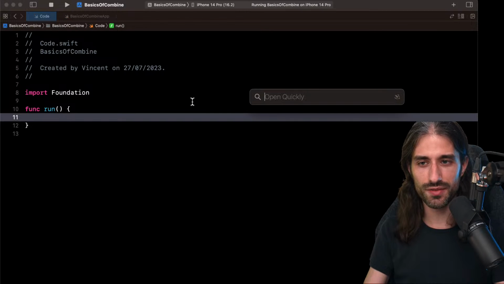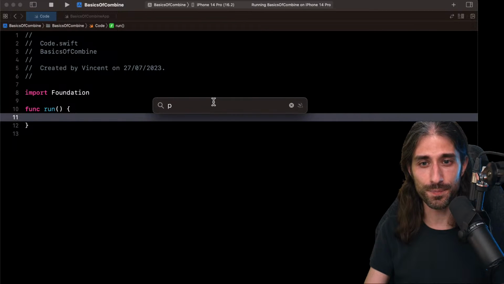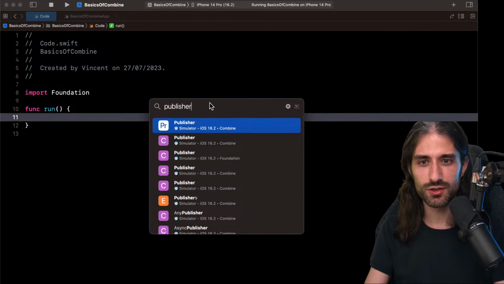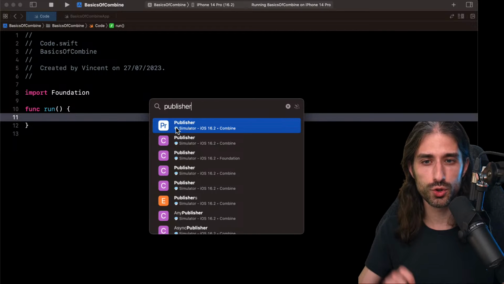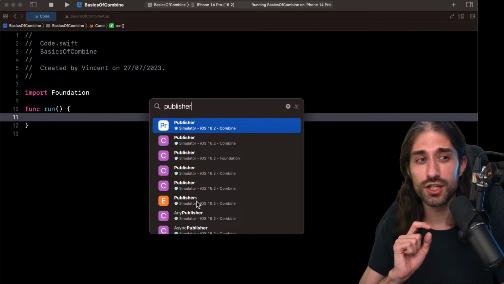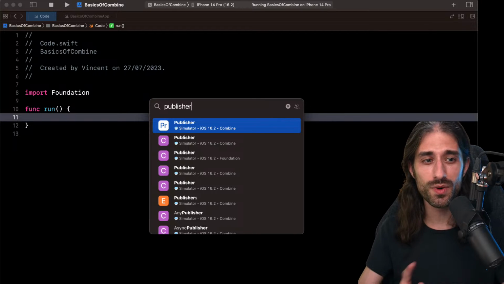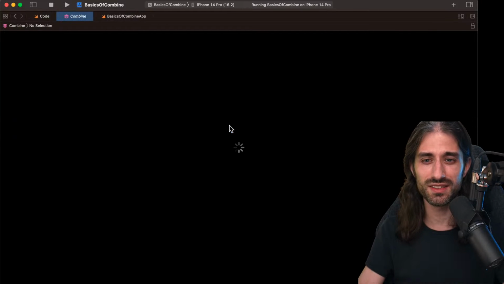So we will start with the first of these protocols, which is called Publisher. First thing, if you don't know how to open this quick access window, it's Command-Shift-O. If you've never used it, it's going to change your life. Make sure you choose Publisher, not Publishers. It's something different. We will see what it is just a bit after.